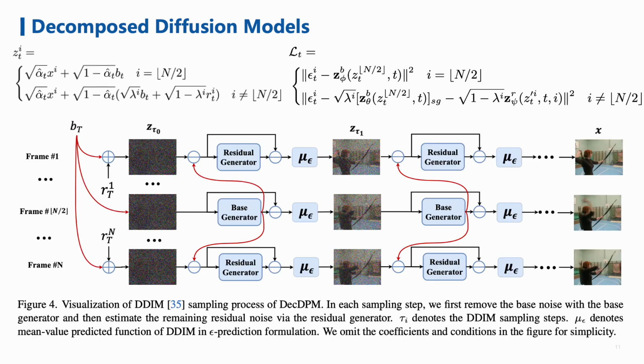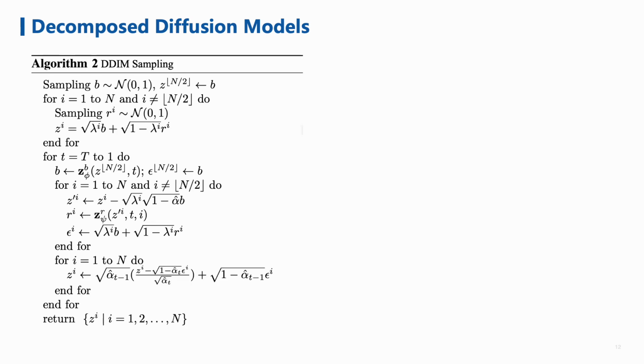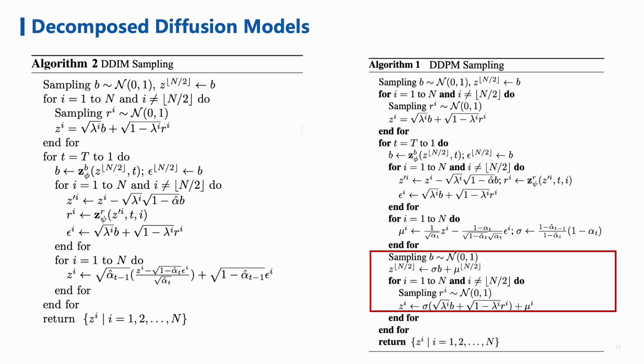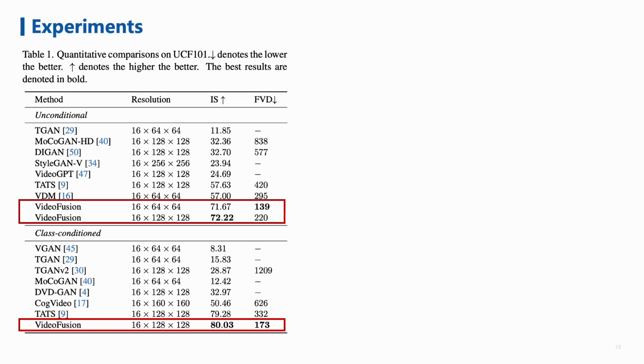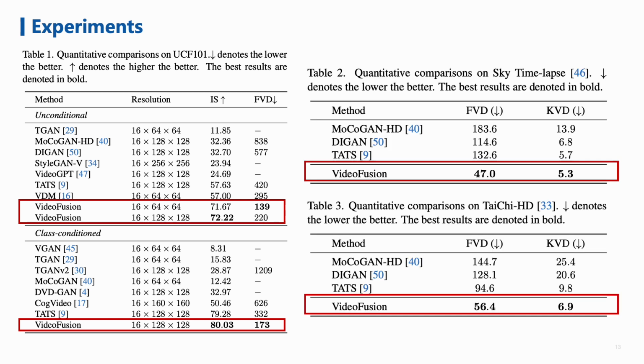The DDIM sampling algorithm of the proposed method is shown in this figure. We need to note that the base generator is actually a single-image denoising model, and thus we can use a pre-trained image diffusion model as the base generator. We also provide a DDPM sampling algorithm. The difference is that in each DDPM sampling step, we need to sample a noise sequence that has a shared component.